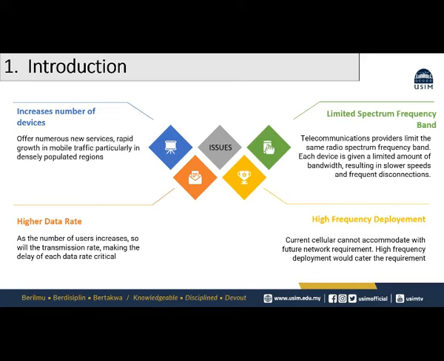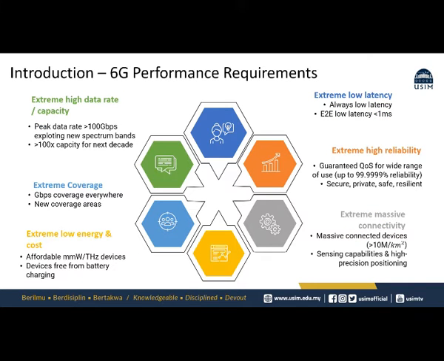Moving on to the next issue, which is higher data rate. As the number of users increases, so will the transmission rate, making the delay of each data rate critical. Last but not least, the issue I mentioned here is high frequency deployment. Current cellular cannot accommodate future network requirements. High frequency deployment would cater to the requirements. Next, the 6G performance requirements.